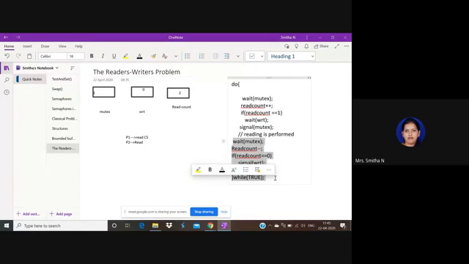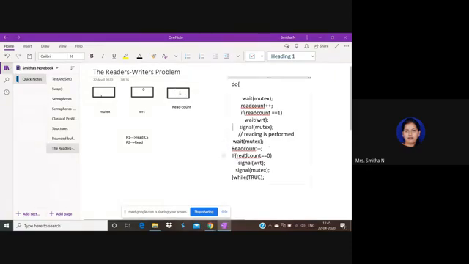So when you say wait of mutex, again it will be decremented by 1. It's 0 now. Okay, now read count is decremented. So one process that was reading, P1, is exiting, so read count should be decremented.